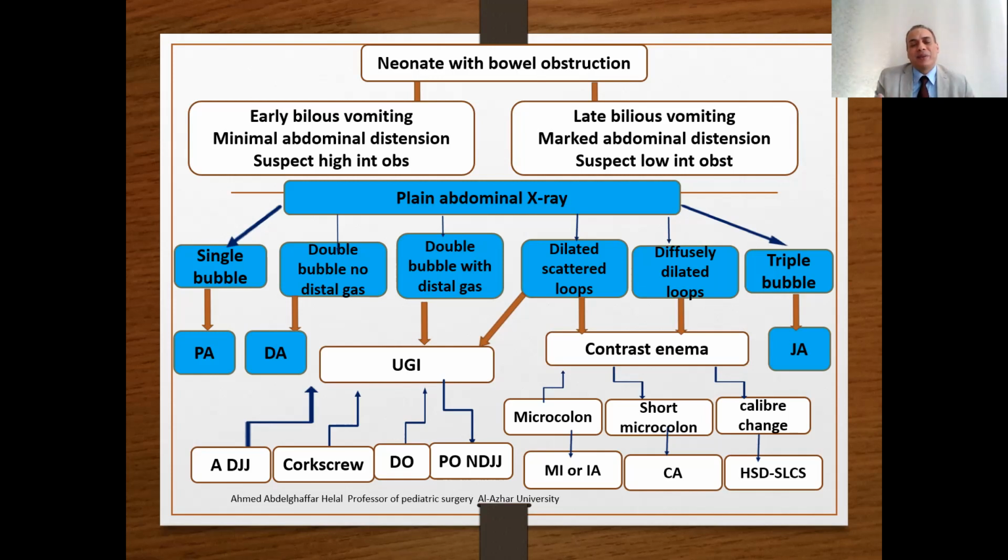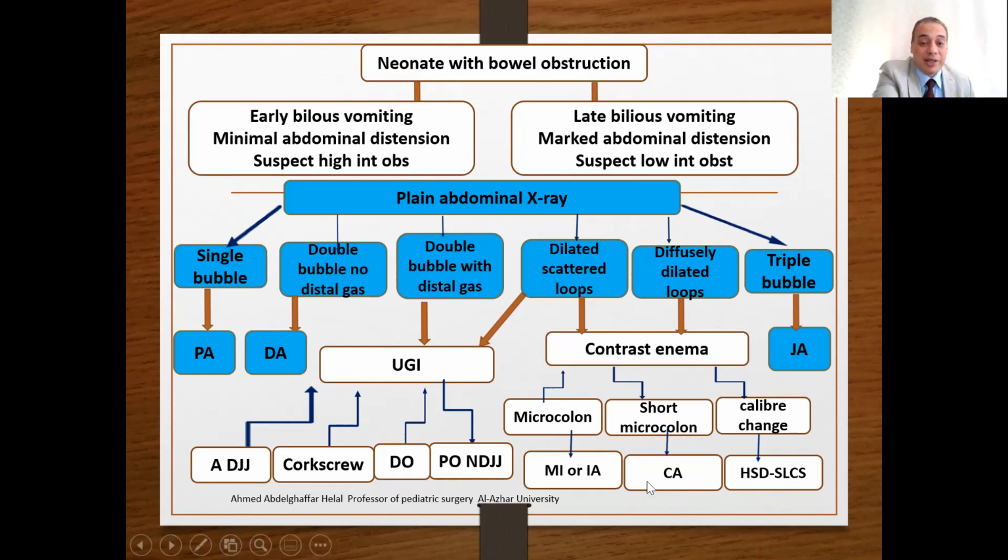One can say that we can perform both together. There will be an overlap. If you perform upper contrast and lower contrast enema in an obstructed baby, you cannot differentiate; you will find dye and not know whether it is coming from above or from below. So the priority is to start with upper gastrointestinal contrast in a proximal obstruction, and start with colonic contrast in a distal one. However, with a normal contrast enema, you may need to perform the upper contrast again.